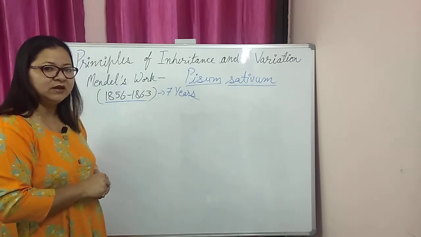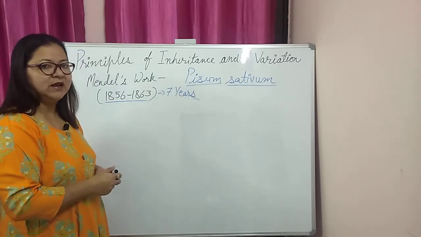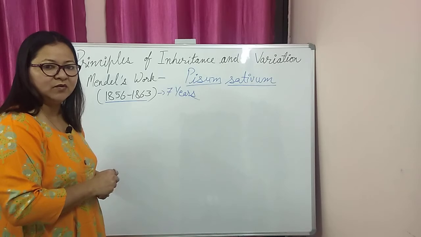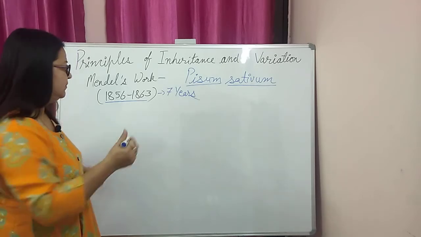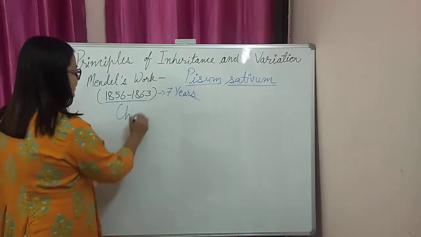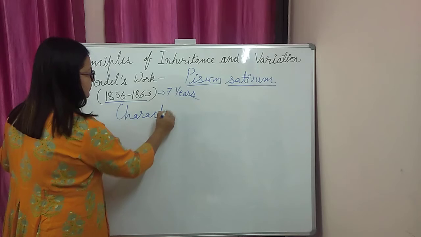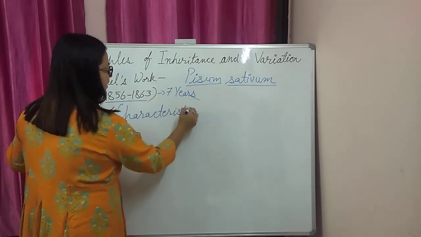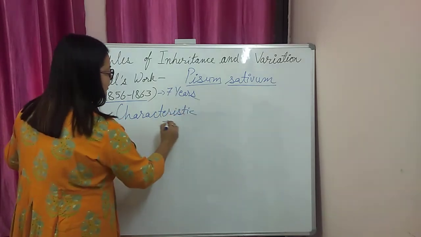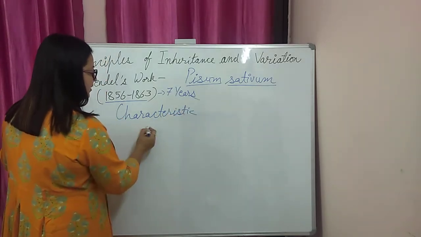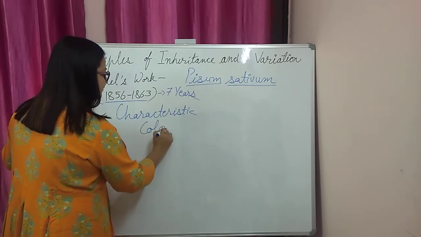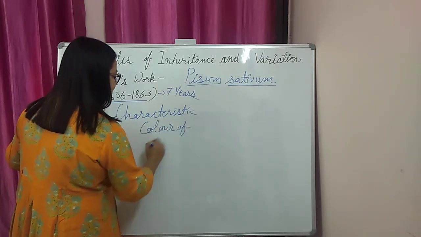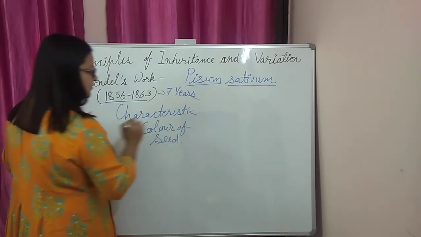He observed that we are able to find out some specific characters. If we are talking about the characteristics, for example, I will say the color of seed. This is a characteristic.